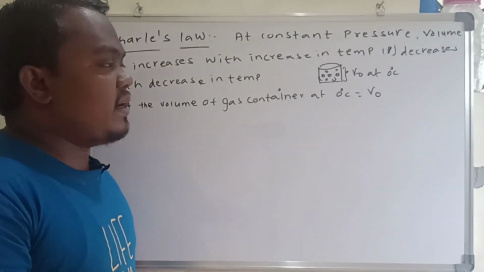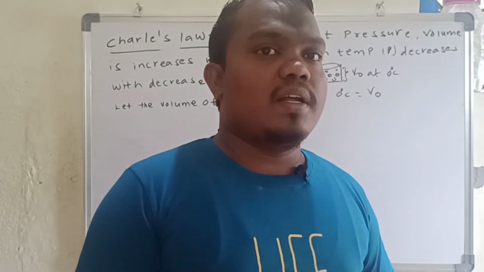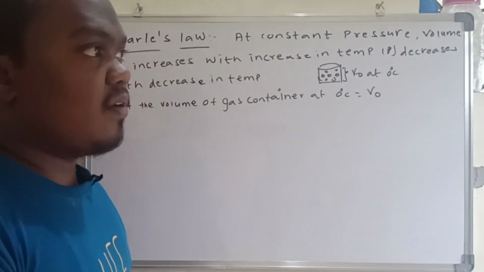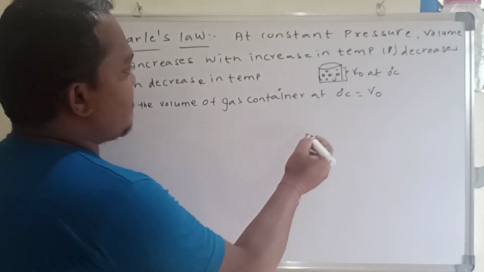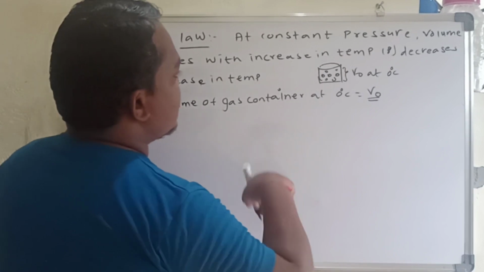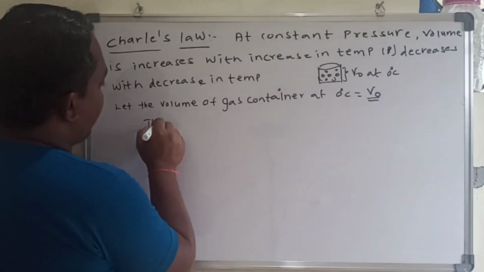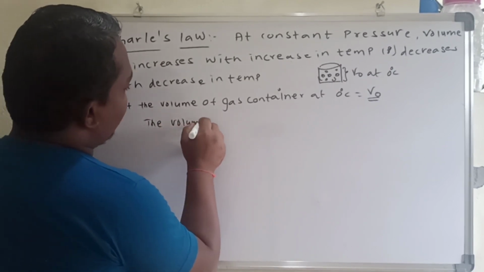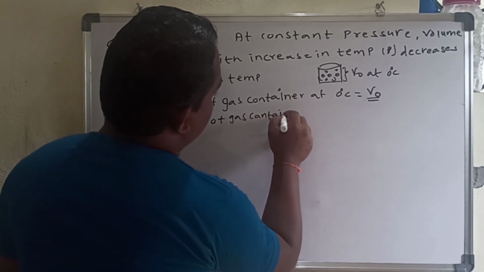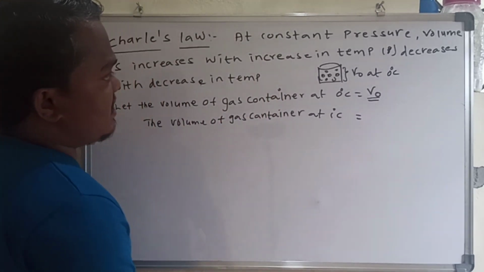So what it is going to tell us: if you raise the temperature by 1 degree Celsius, then the volume is going to increase by 1/273 of its initial volume. So let me call it the initial volume. Then if I raise the temperature 1 degree Celsius, the volume of the gas container at 1 degree Celsius, how much is increased?